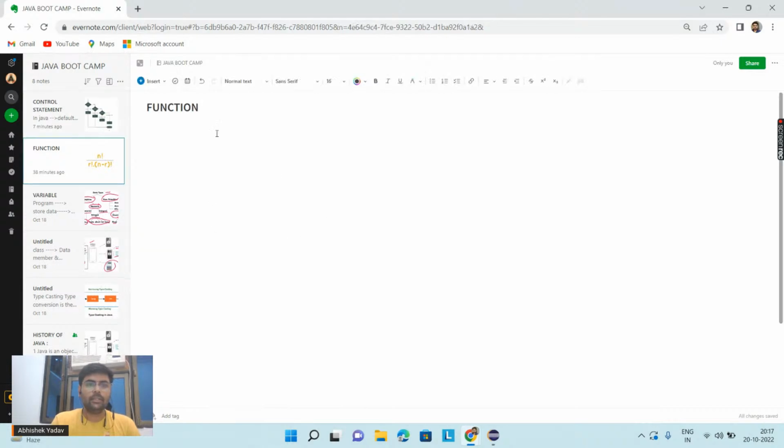So let's come to the function part, guys. Can anyone write in the comment what is a function? What is a function, guys? And here we will discuss how to take input from the user itself. Okay. So basically, what is a function, guys? Please write in the comment. No one? What do you mean by function in the programming world?